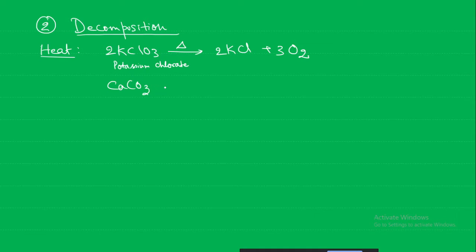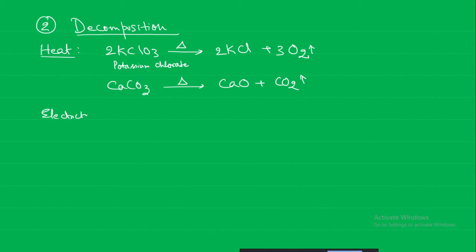Calcium carbonate on heating will give calcium oxide, and carbon dioxide gas will be released.